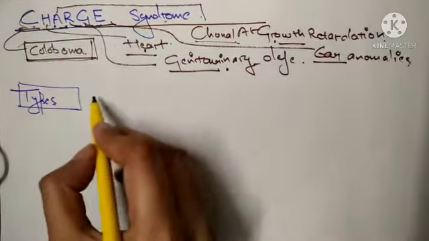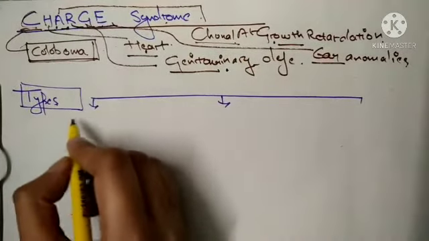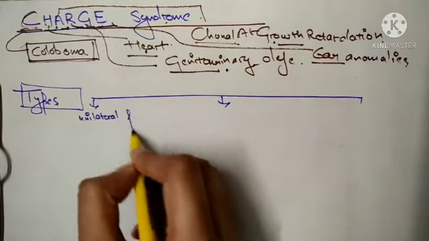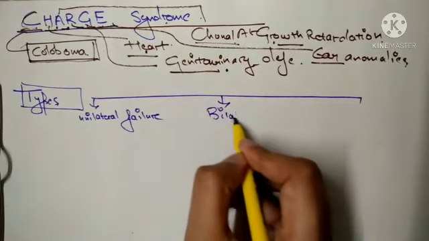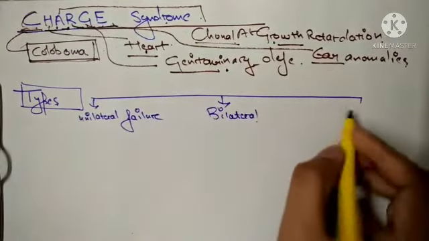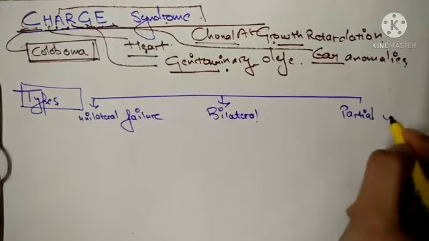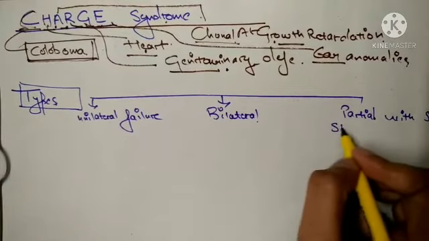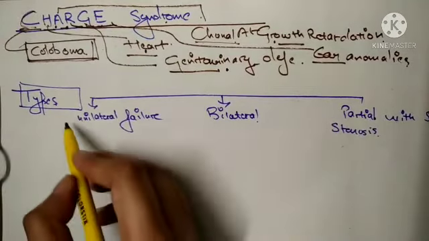So we have seen the three types here. One type is the unilateral failure, second is the bilateral failure, and third is it can be partial with severe stenosis. Okay, so these are the types.